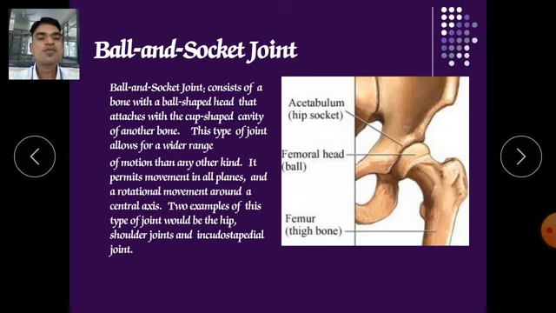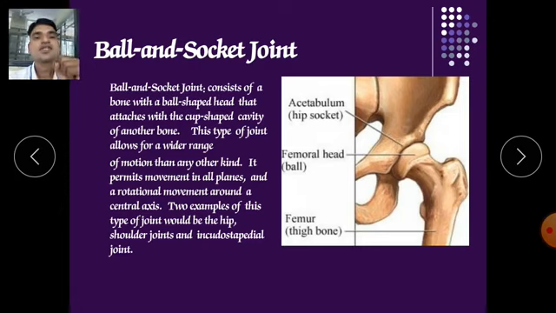Examples of this type would be the hip joint, the joint between the femur and the pelvic cavity, and the shoulder joint, the joint between the humerus and the scapula. The scapula provides the cup-like socket, and the humerus has the round ball-like structure that fixes completely into the socket.